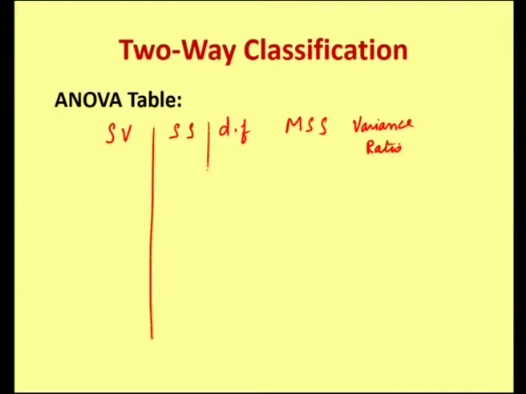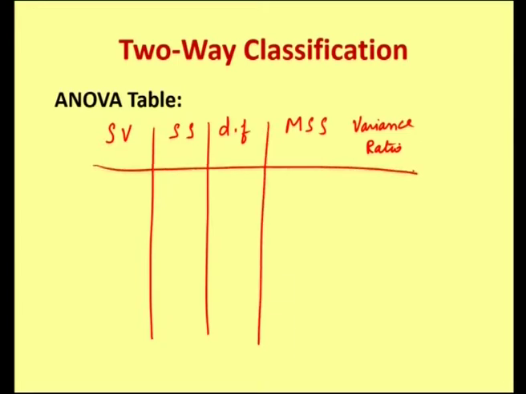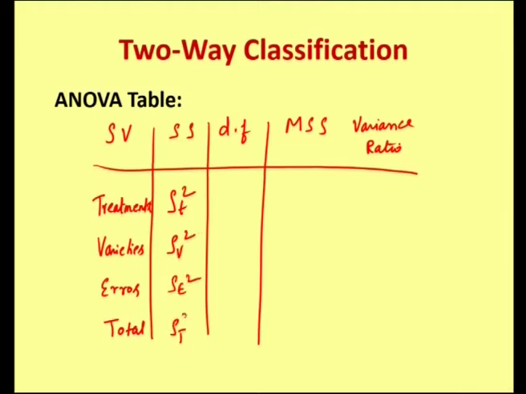Under sources of variation we have 2 factors, treatments and varieties, also the error component, and altogether we have the total. Sum of squares due to treatments is denoted by S_t squared, and here S_v squared, S_e squared, and the total sum of squares is capital S_t squared.